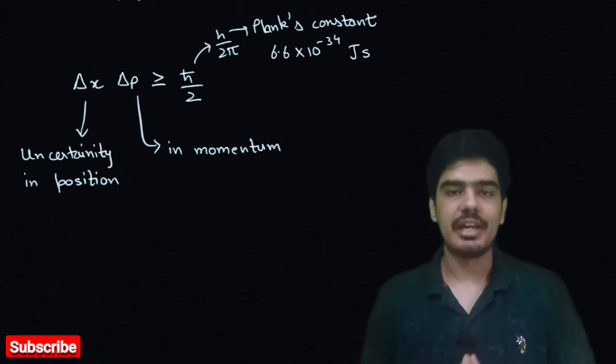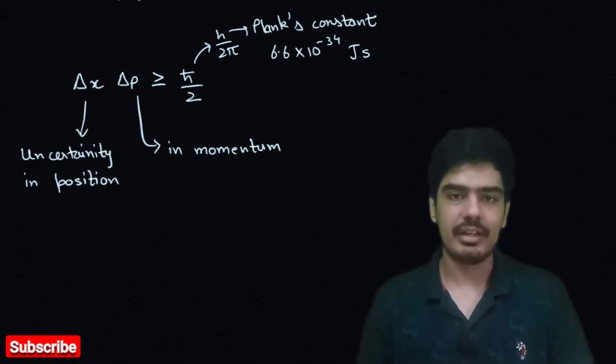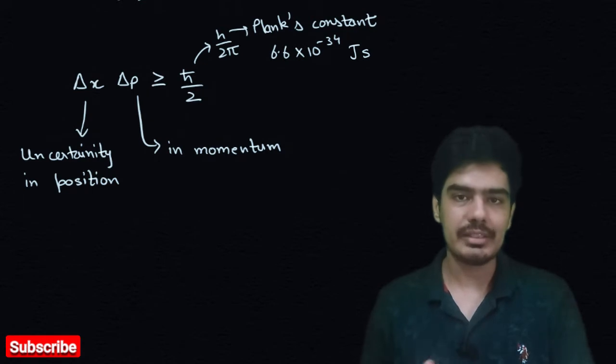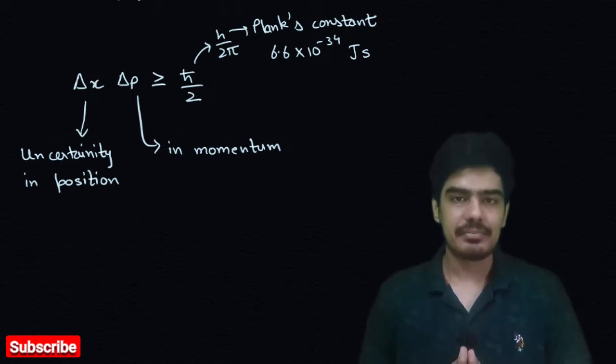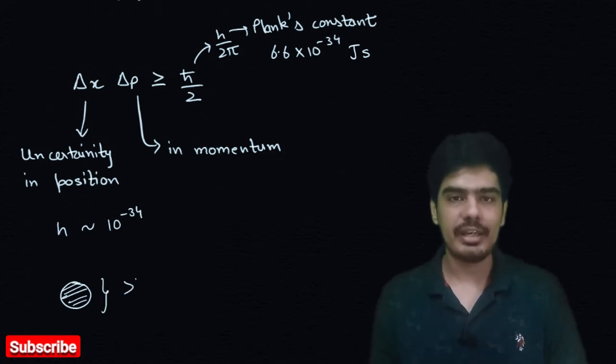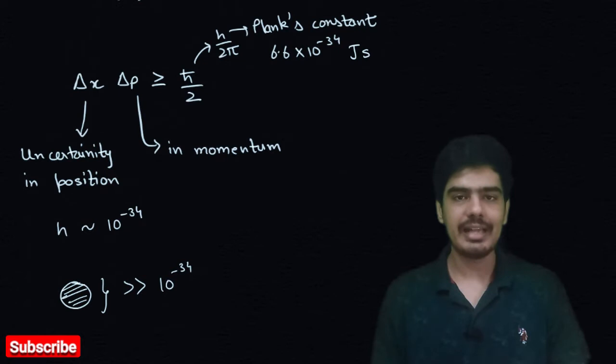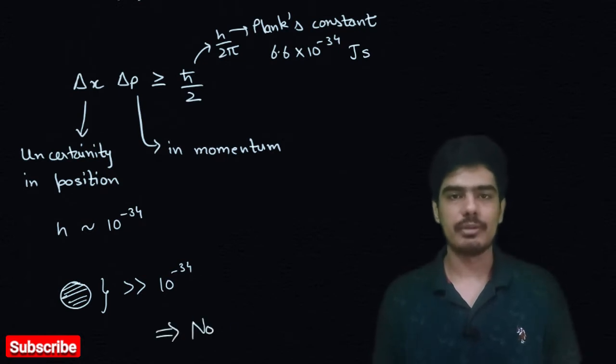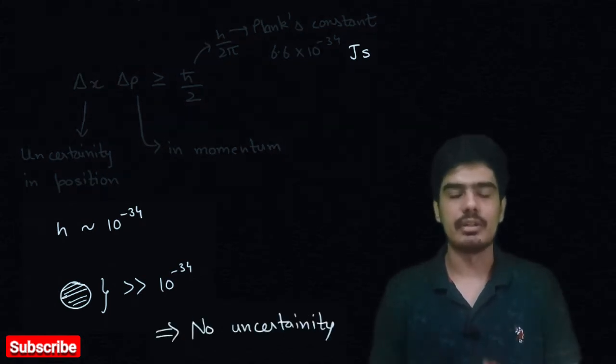And this is the reason that we don't observe any effect in the classical world due to this uncertainty principle, as the order of Planck's constant is 10 to the power minus 34 and the size of any object in the classical world is very much greater than this value, as a result of which we don't observe any effect in the classical world.